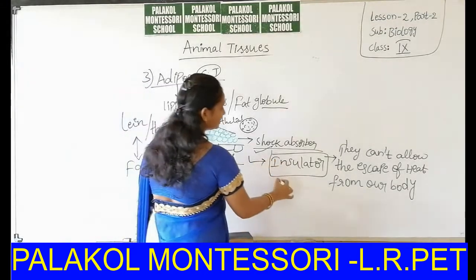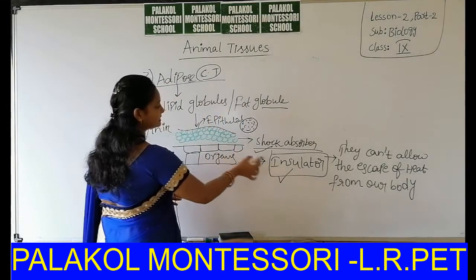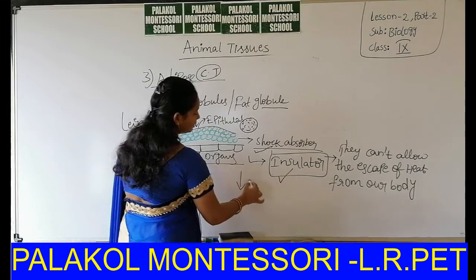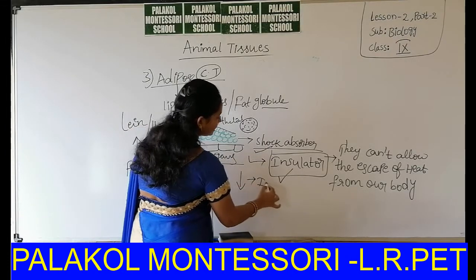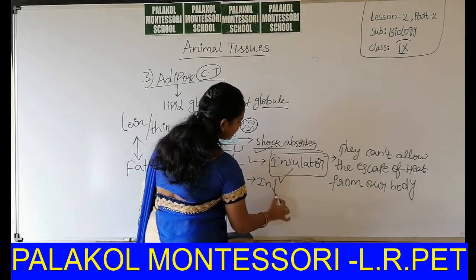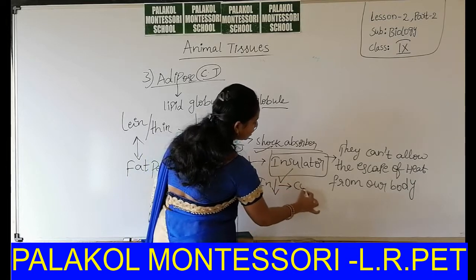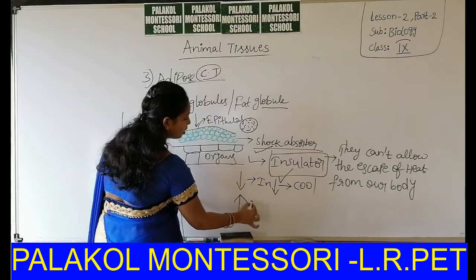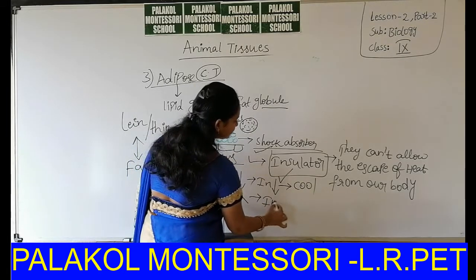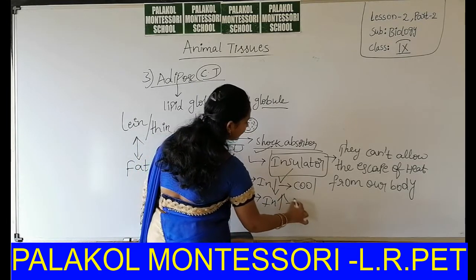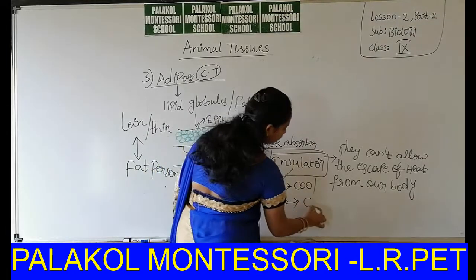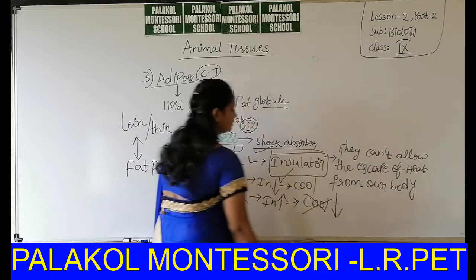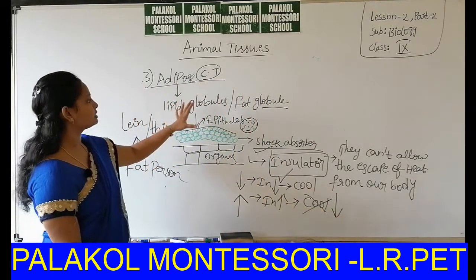That is the reason adipose tissue acts as an insulator. If the adipose tissue is low, the insulating mechanism is also less. That's why they feel cool. If the adipose tissue thickness is more, the insulating mechanism is also more, and they feel cool very less. This is about adipose tissue.